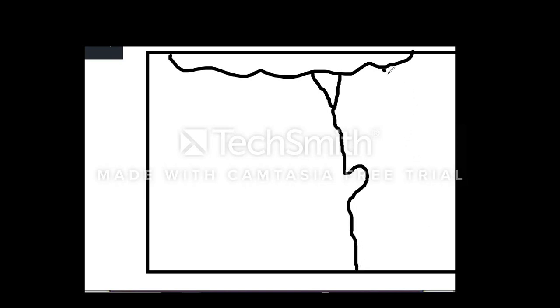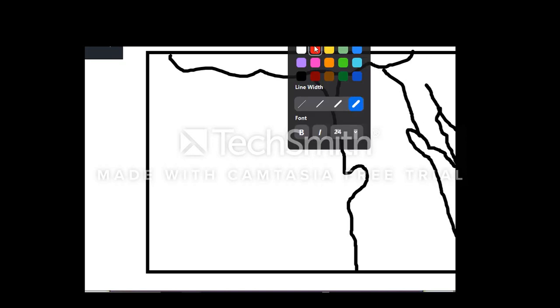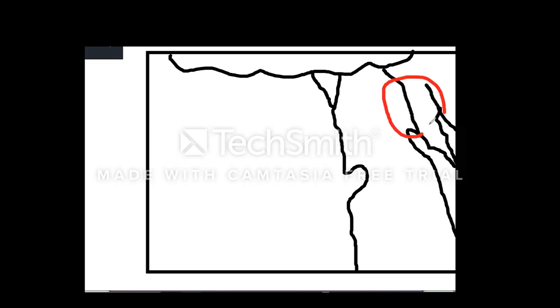In the east, we have to draw the Red Sea. And here we can find Sinai Peninsula. This place is called Sinai Peninsula. And this is the Nile Delta.